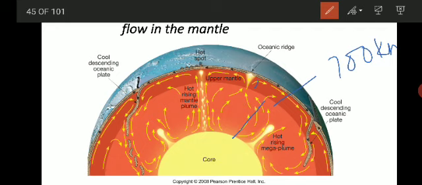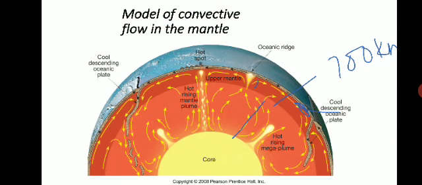The upper mantle contains a most important zone called the asthenosphere. The most important thing to understand is that the large convective current cells in the mantle circulate heat, and that is the main cause of plate tectonic movement.